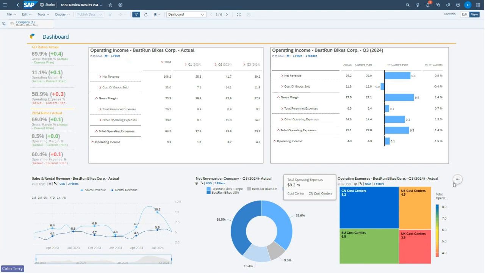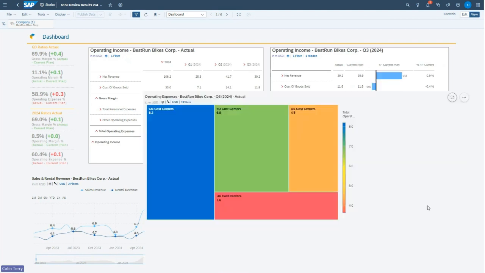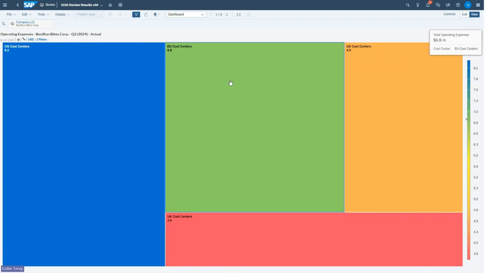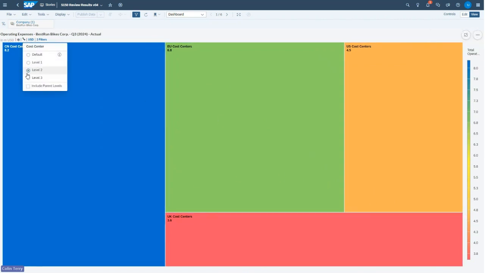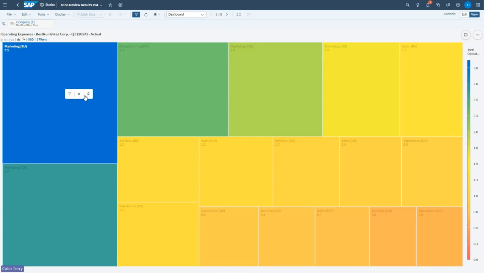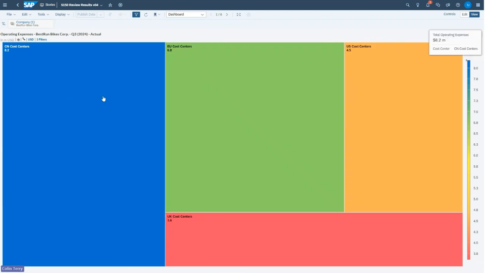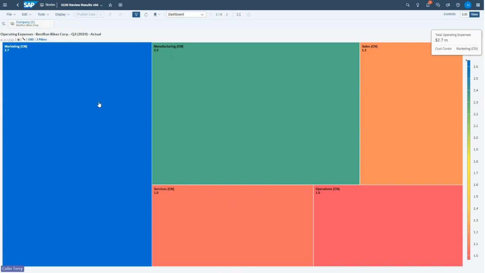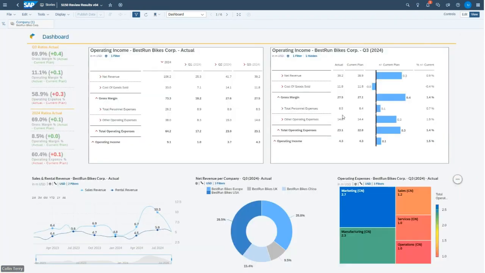On any of these visuals, I can bring up a little menu, make those full screen to get a bigger view. So here we have operating expenses by cost center, and this is at a regional level. I can again interact with this visual, go down a level to show cost centers at a divisional level. I can drill back up, and I can even drill through into an individual cost center. For instance, China here we can see is our largest operating expense. I can click on that, drill down, and get more detail on the underlying cost centers that go to make up the Chinese company. Once I'm happy with that, I can reset the view and go back to our dashboard.